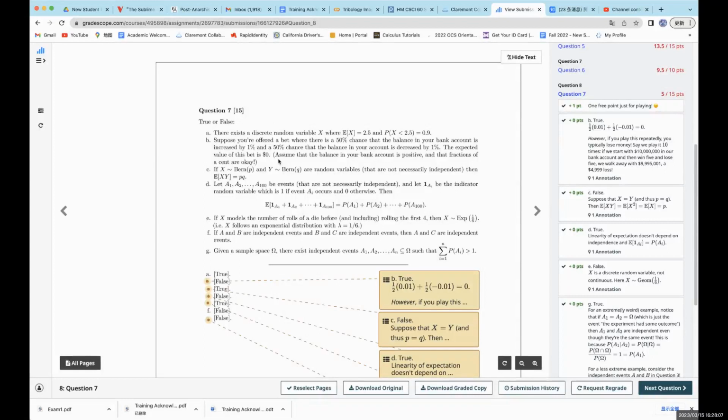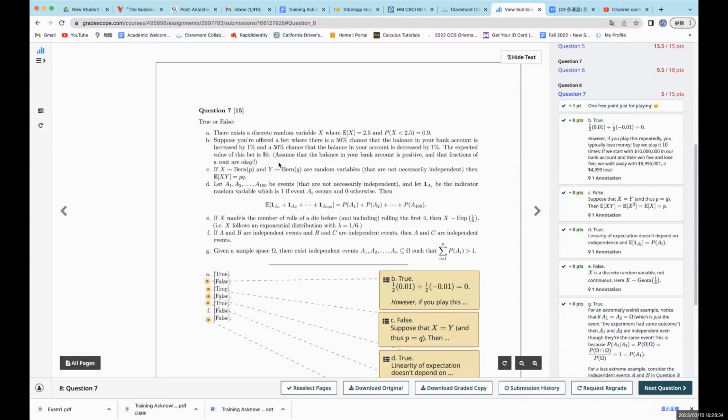But this question is asking: if you only play once, what's the expected money you will get? And this is obviously zero, because you can use 1% times 50% plus -1% times 50%, and you get zero. So this is quite simple.